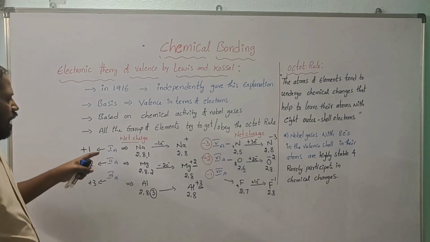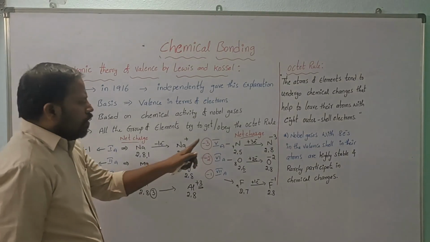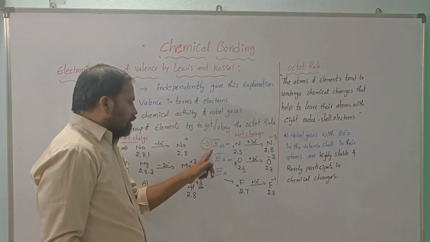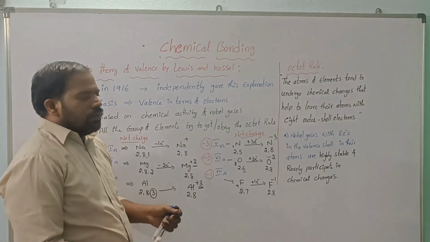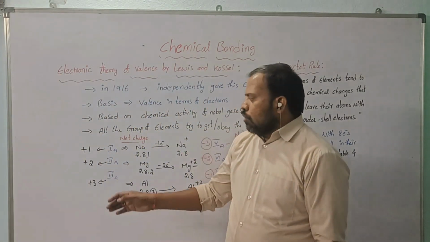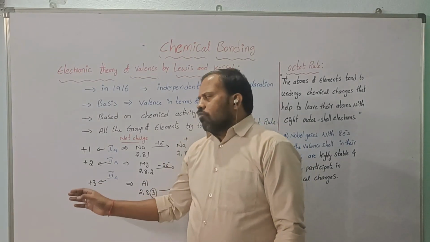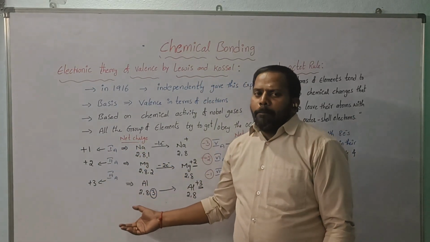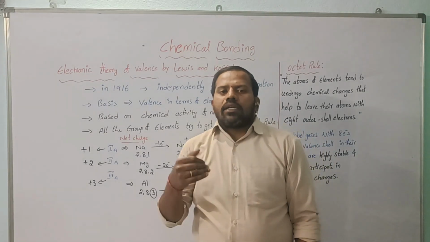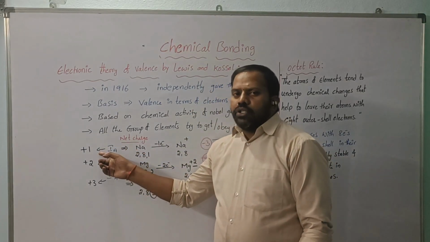So see here, from groups 1 to 3 it is plus 1, plus 2, plus 3. From the 5th, 6th, 7th it is minus 3, minus 2, minus 1. How should we identify this? These 3 groups are present on the left side of the periodic table, mostly metals. All the metals can donate or lose electrons and get a positive charge.